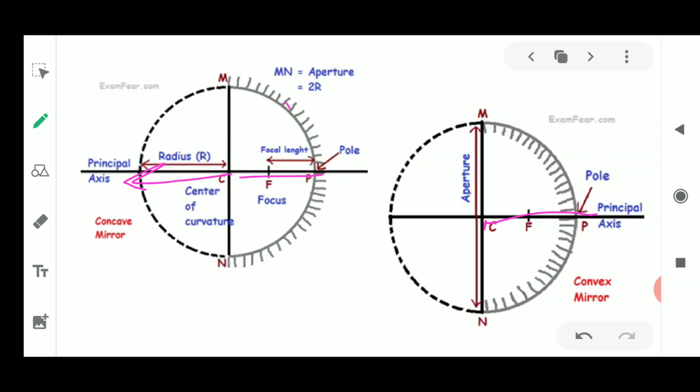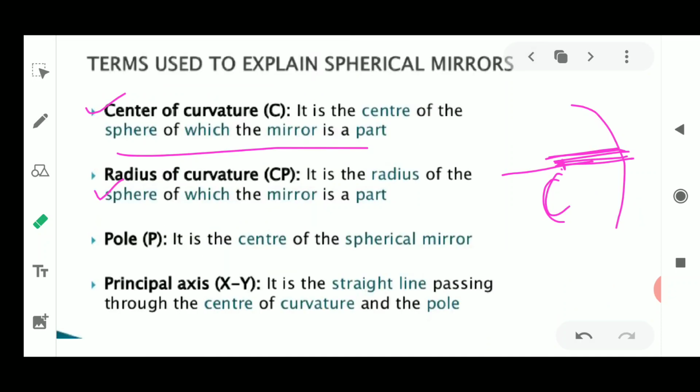Now what was the center of curvature? It is the point, the center of the circle. And what is the radius of curvature? It is the line which is drawn from the center of curvature till the boundary of the mirror. So it is said that it is the radius. It is very easy for you to understand if you know the concept of circumference, radius and the center of a circle.